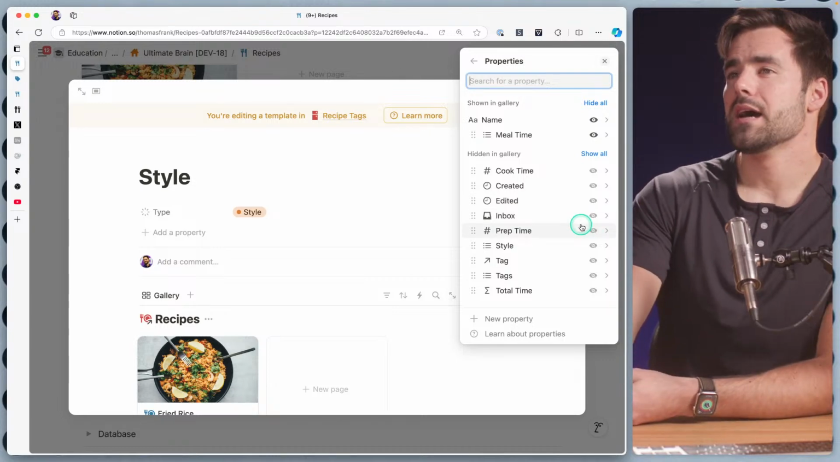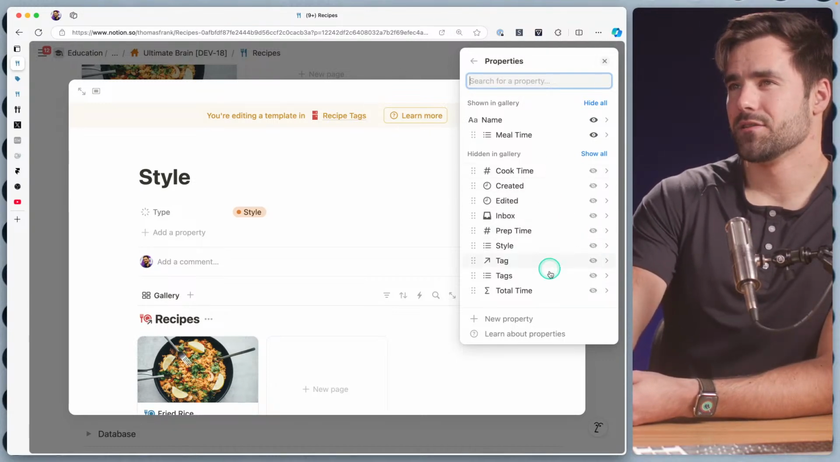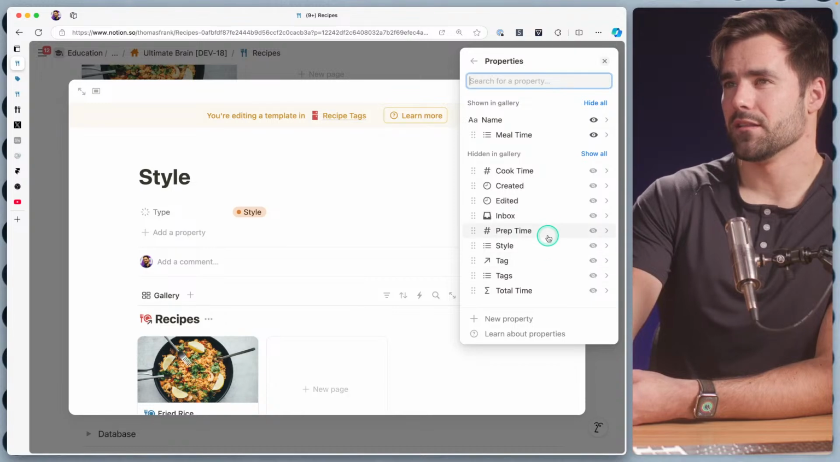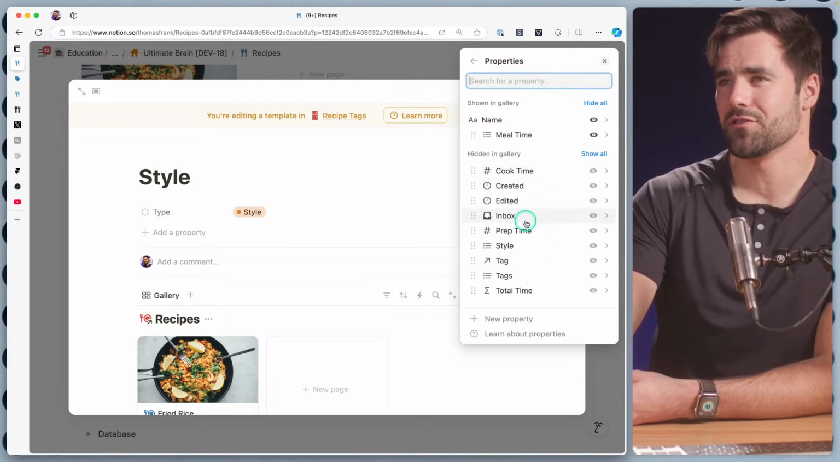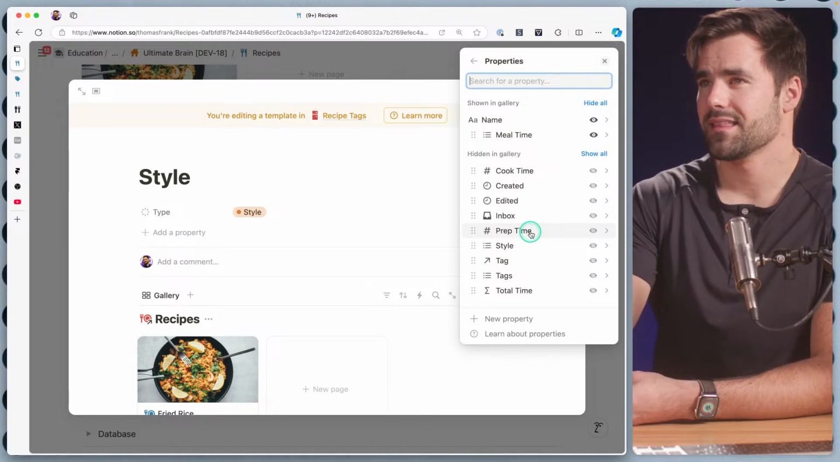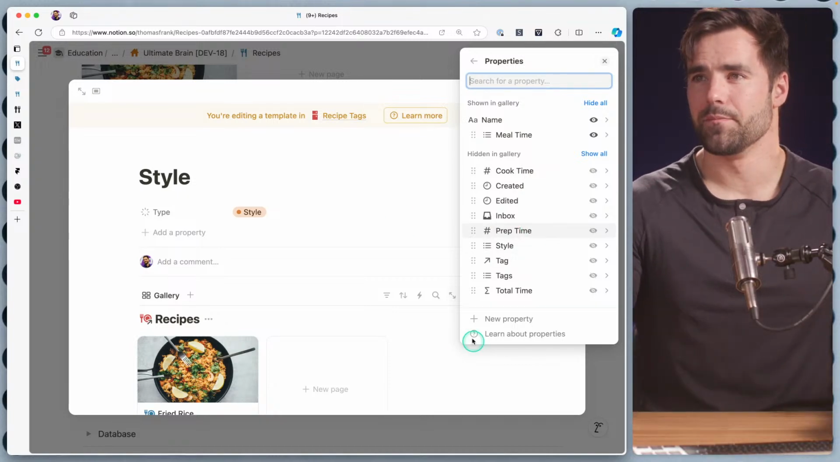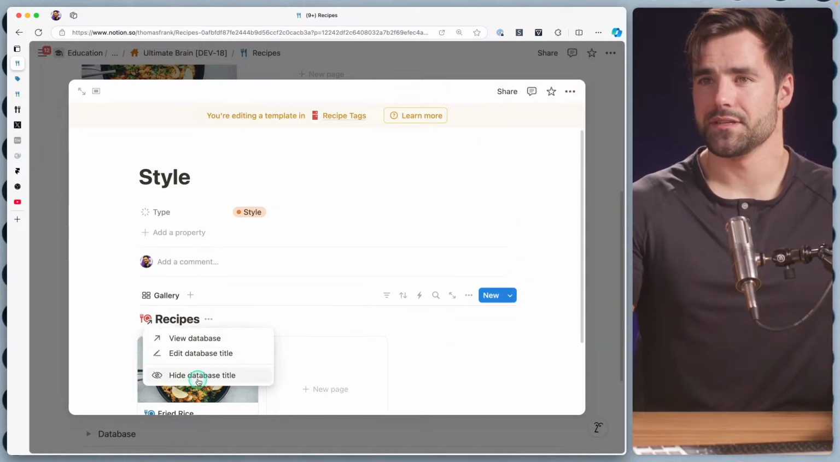And I might do a formatted cook time or prep time thing a little bit later, but I don't want to show just a plain old number. So I'm not going to show cook time. I'm not going to show prep time. I think just mealtime will be good for now. And I'm going to go ahead and get rid of this database title.